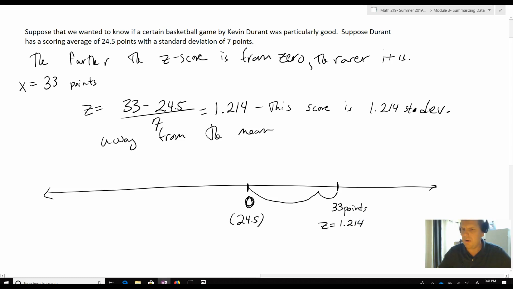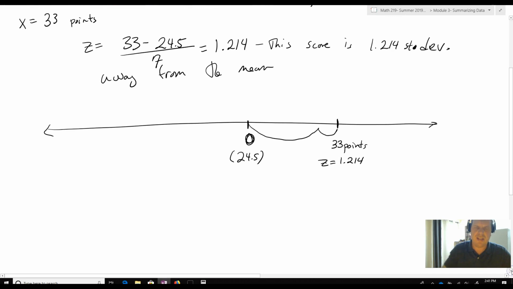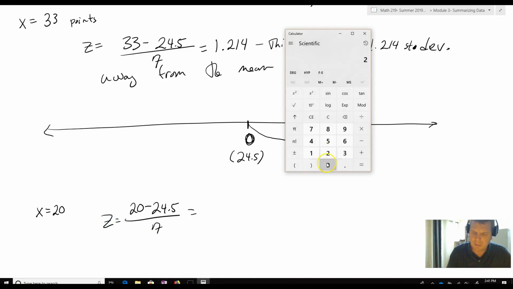What if Kevin is not having the greatest game in the entire world, and he scores fewer points than that? Let's say he goes out and he only scores 20 points. Is that such a bad score? It's below his average. So we end up with 20 minus 24.5, and we're going to divide that by 7, because that's how I find my z-score. That equals negative 0.643.